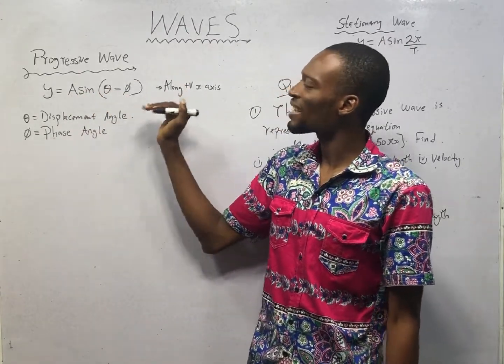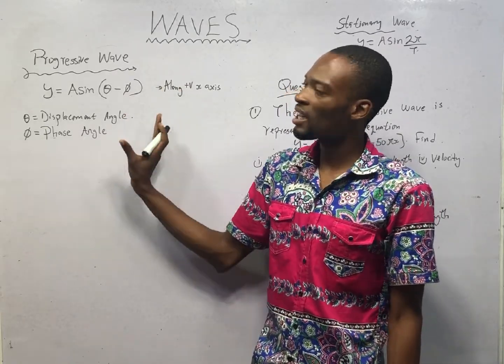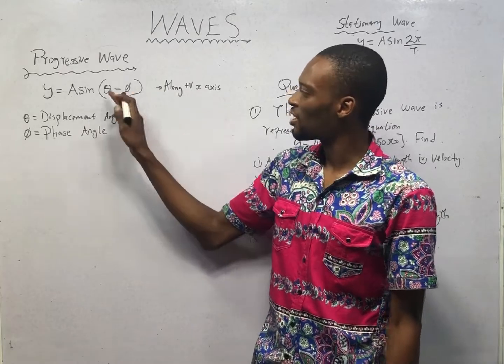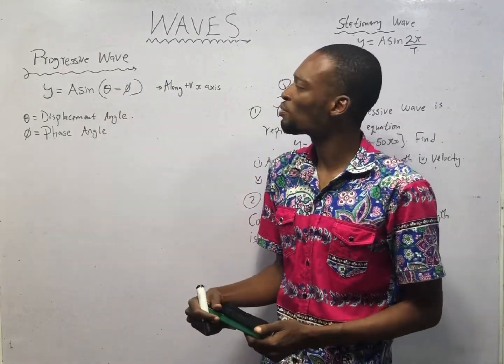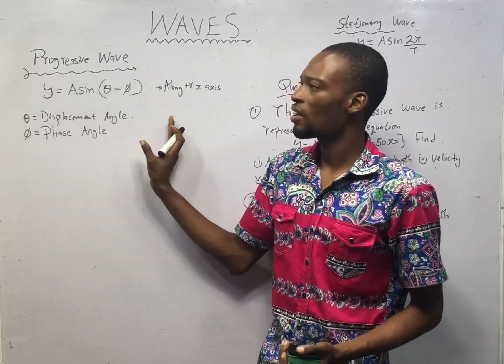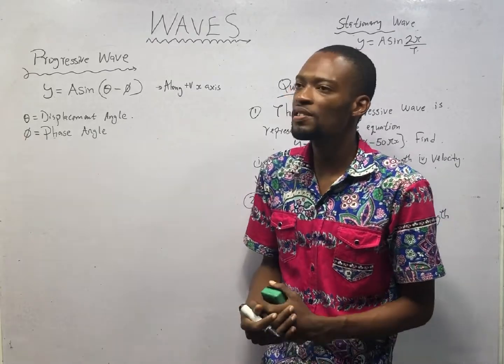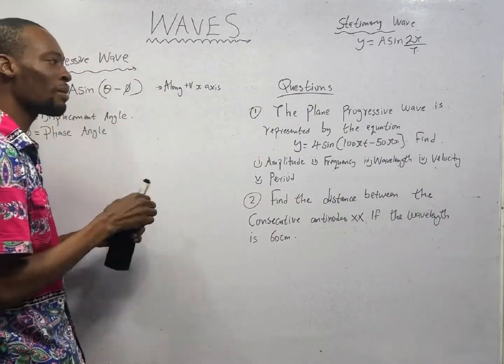This is along the positive x-axis. Along the negative x-axis, this minus changes to plus. But that shouldn't be a problem now. y equals A sin(θ − φ) along the positive x-axis. What is A? A is the amplitude.